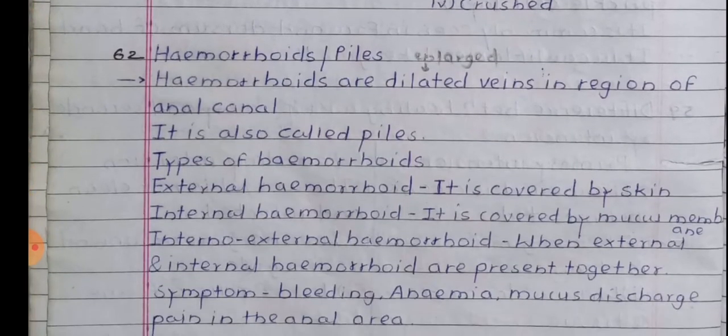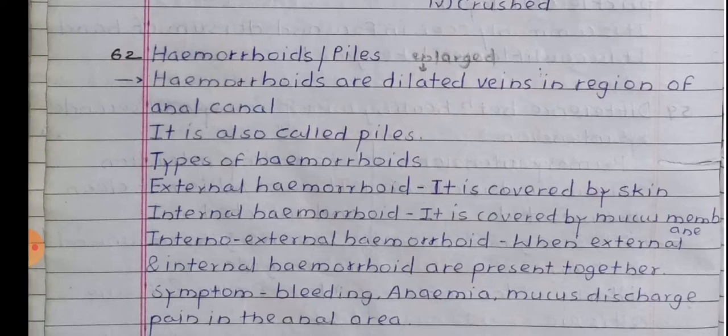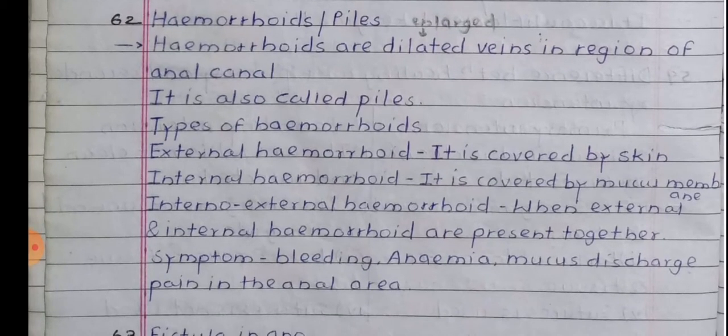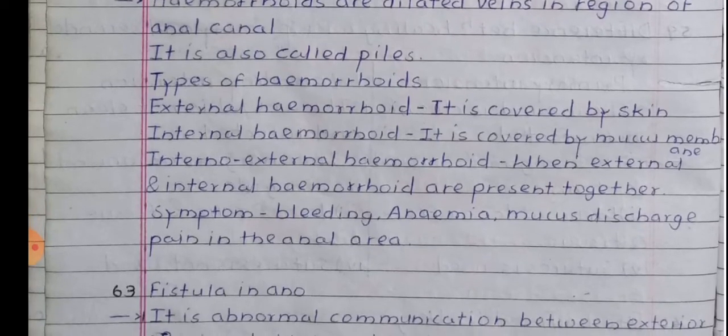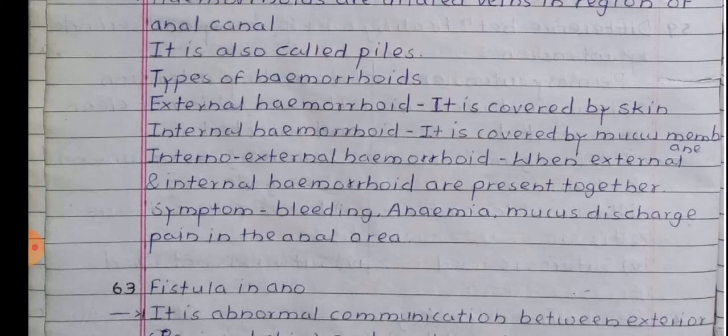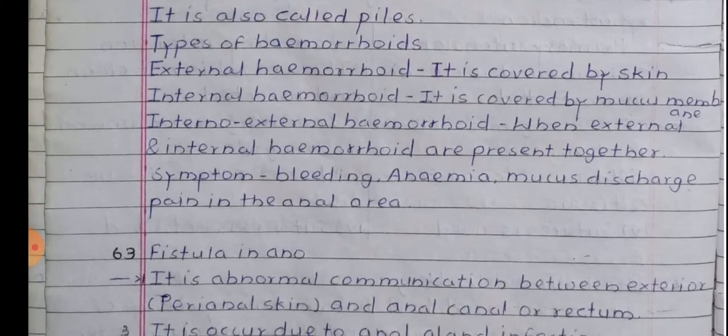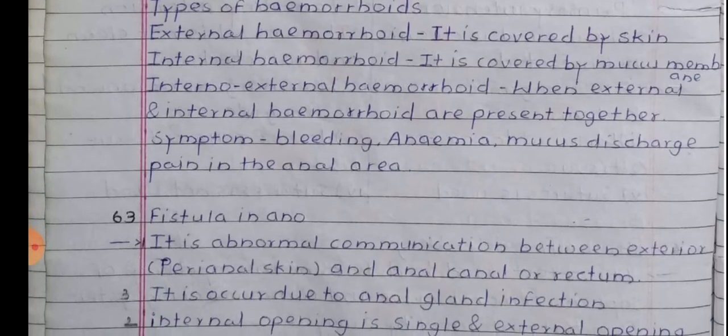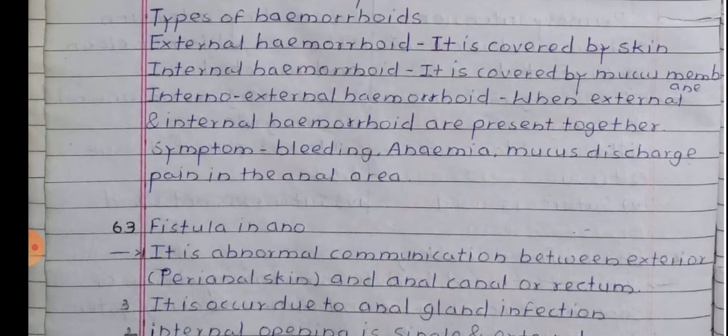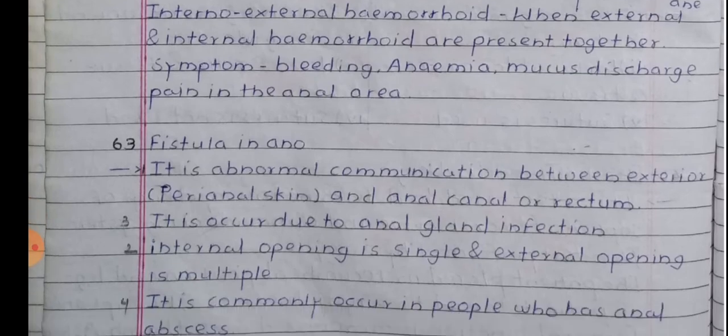Hemorrhoids or piles. Hemorrhoids are dilated veins in the region of the anal canal. It is also called piles. Types of hemorrhoid are external hemorrhoid, which is covered by skin, and internal hemorrhoid, which is covered by mucous membrane. Interno-external hemorrhoid is when the external and internal hemorrhoids are present together. The common symptoms are bleeding, anemia, mucus discharge, pain in the anal region, and difficulty in excretion of the fecal matter.